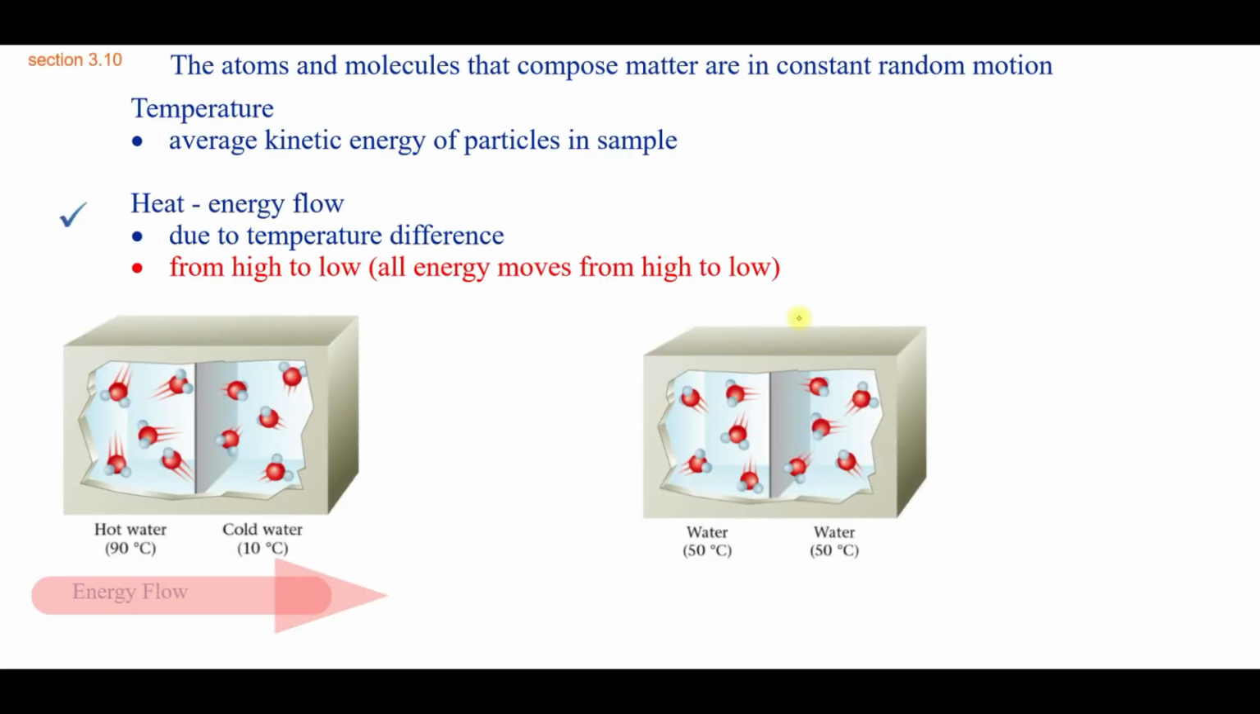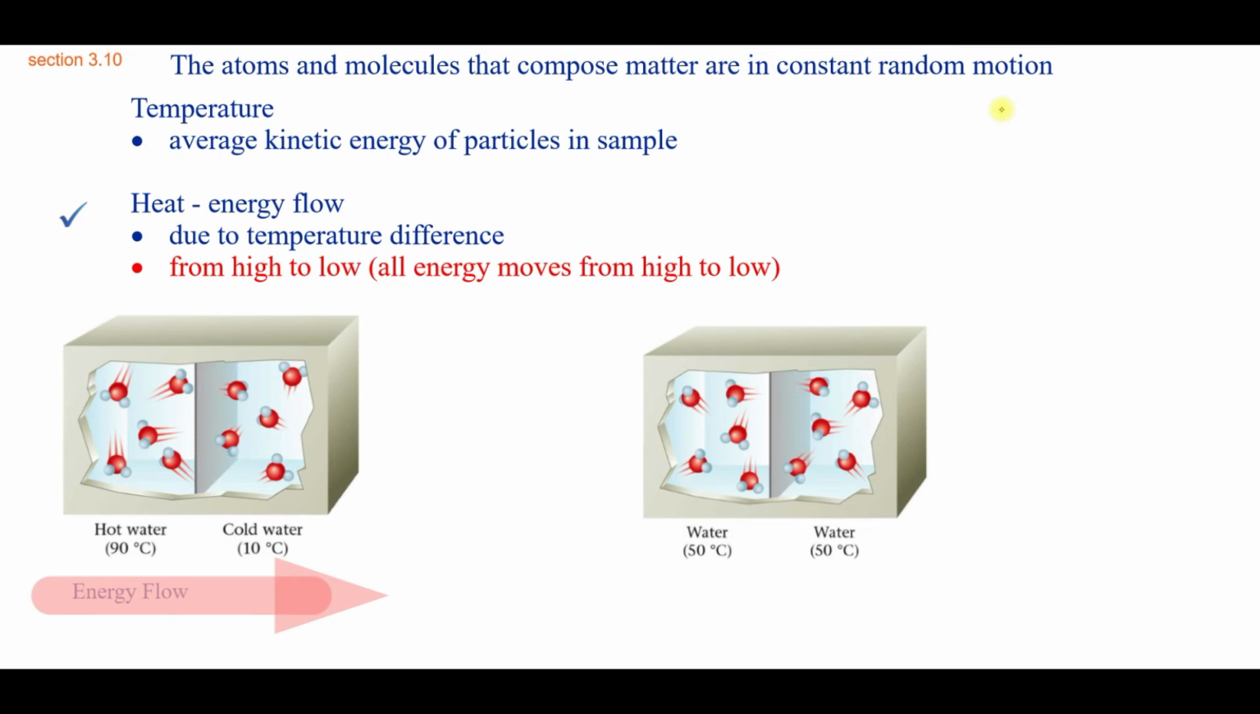We said that our particles are in constant motion, and so temperature is a measure of that motion. It's the average kinetic energy of particles in the sample. When we take a temperature, we're actually measuring the average kinetic energy of particles in the sample, and that's very different than common use. Heat is also a different definition than common use. Heat is the flow of energy that is due to temperature difference. All energy moves from high to low areas.